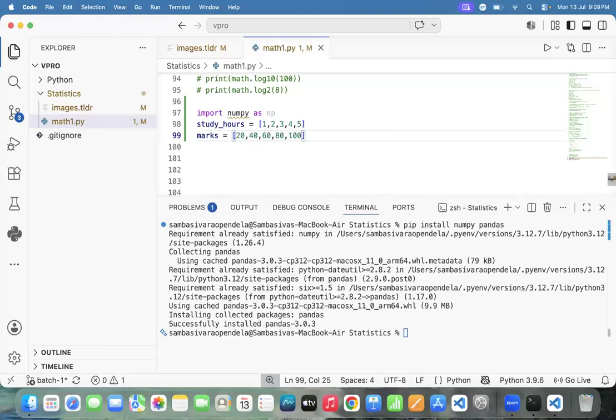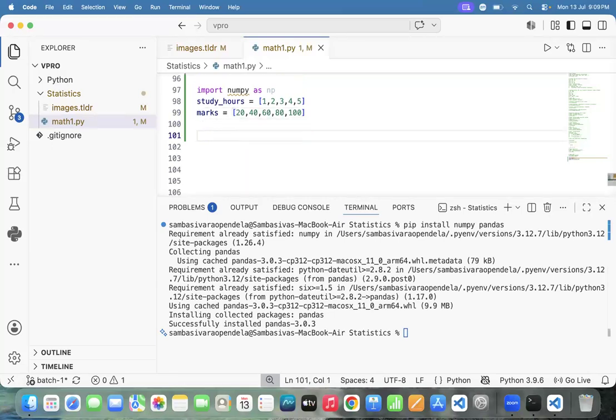Is it a positive correlation or negative correlation? Positive correlation here. Fine. Now, how to handle this? np dot, try to say this one. Here we have one predefined function: corrcoef, the correlation coefficient. Here we need to pass variable 1 and variable 2.